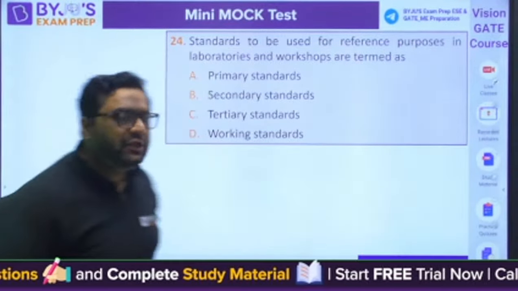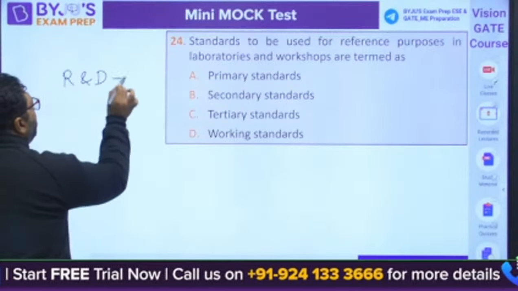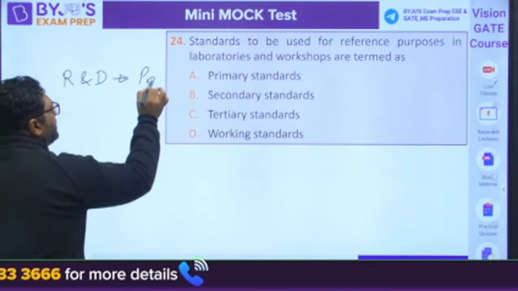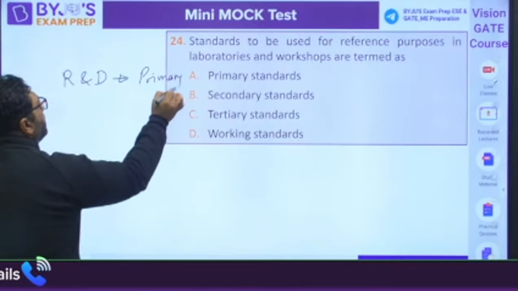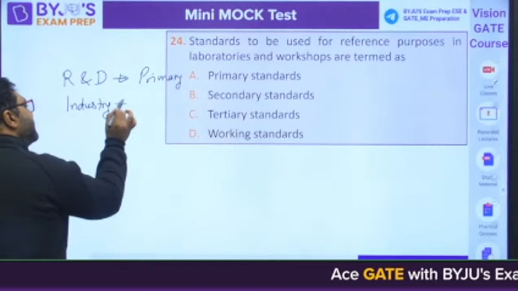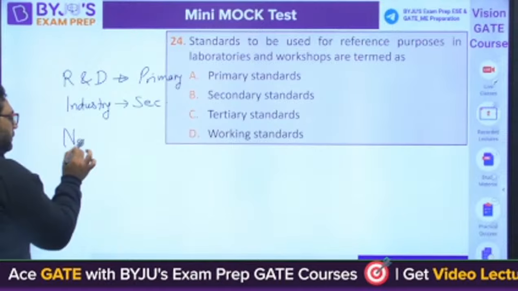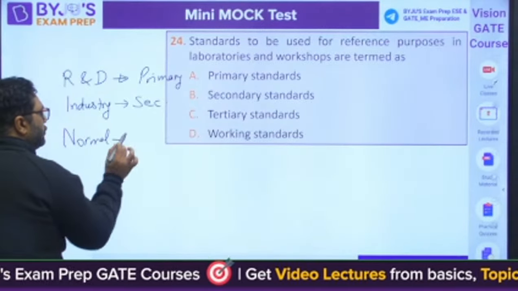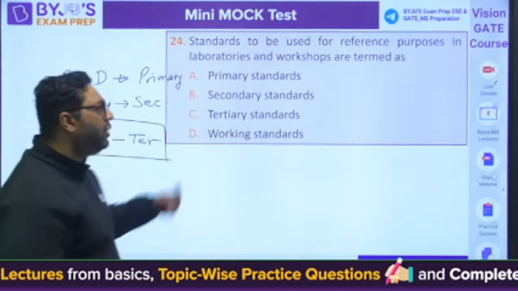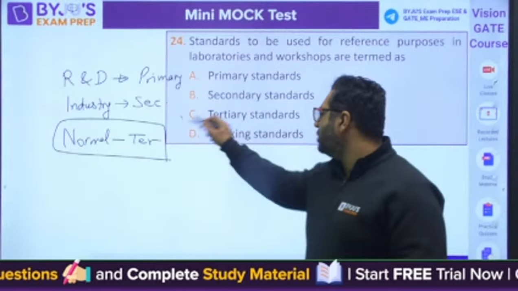I would like to tell you, my dear, for R&D work in a big company or in ISRO and NASA, primary calibrations are used. In the industries, secondary calibrations are used. In the normal, we use tertiary. So obviously laboratories are coming under the normal category. So the answer will be tertiary.